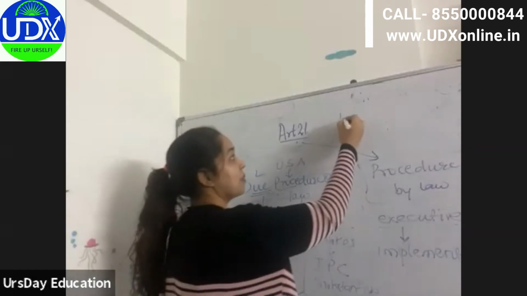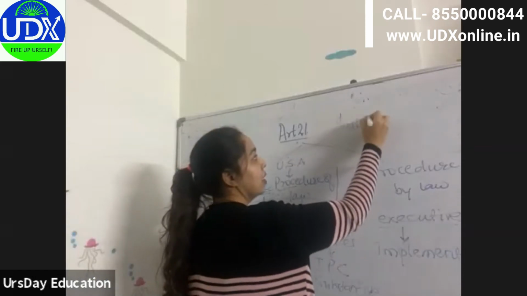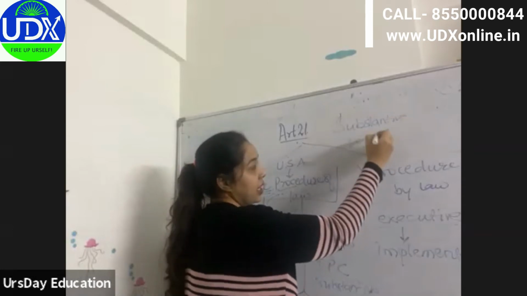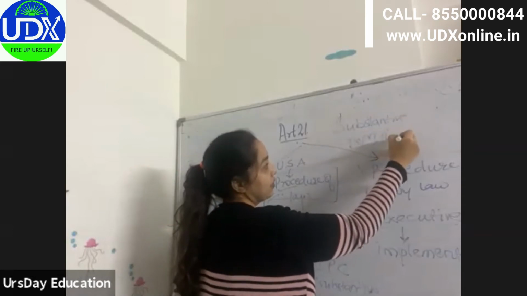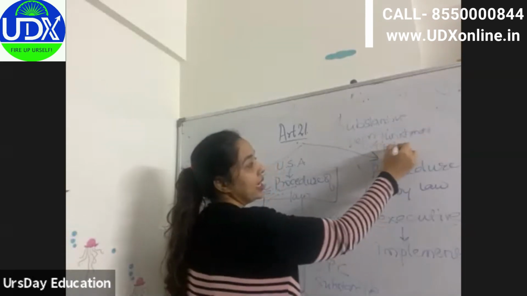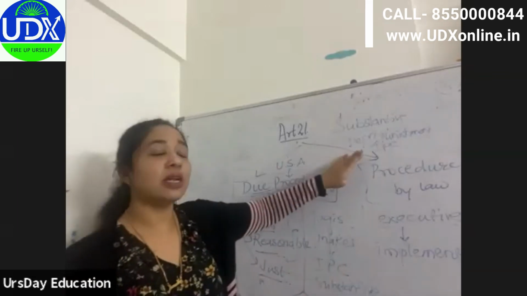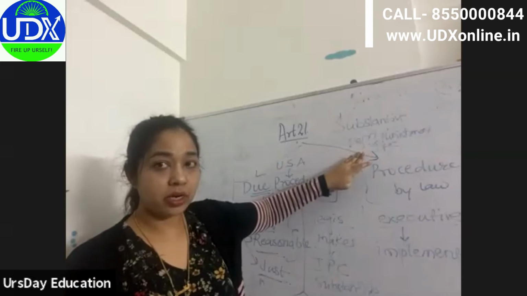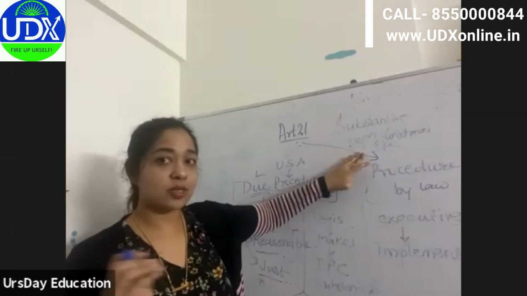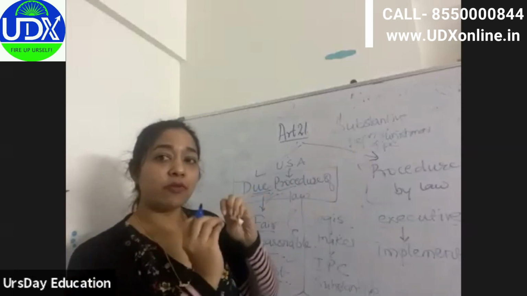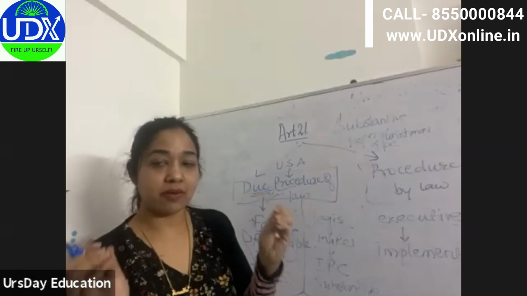No? So substantive means only definitions and punishments are given there. The classic example is the IPC, the Indian Penal Code. If you read it, there will be the definition of murder, for example, which is one of the crimes, and how much punishment there is for murder.